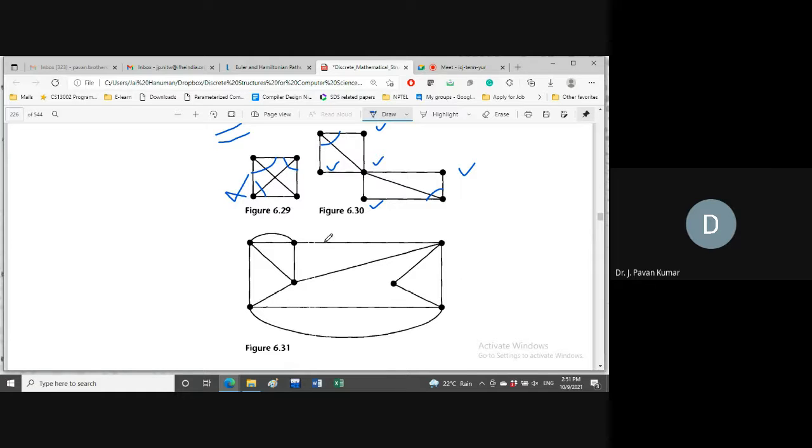What is the degree of this vertex? 4. What's the degree of this vertex? 4. Next, for this 4. For this also 4. For this also 4. For this vertex 2. For this vertex 4. So all the vertices are having even degree. So we can conclude that there exists Euler cycle in this particular graph. Can we have Euler path in this?